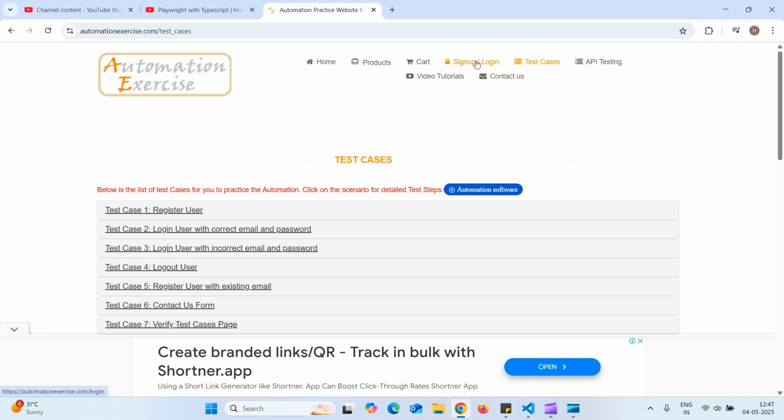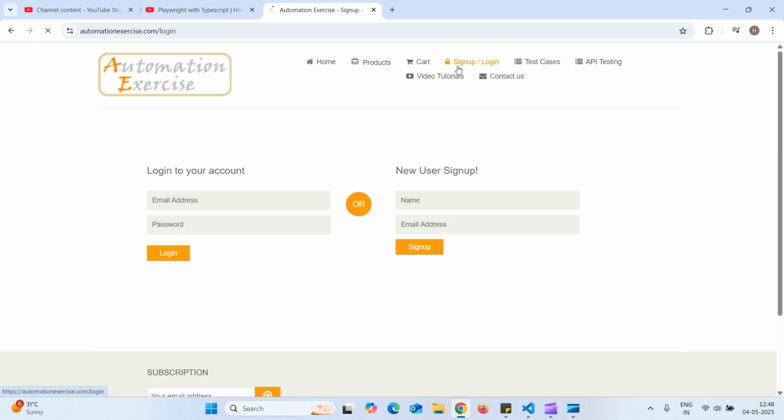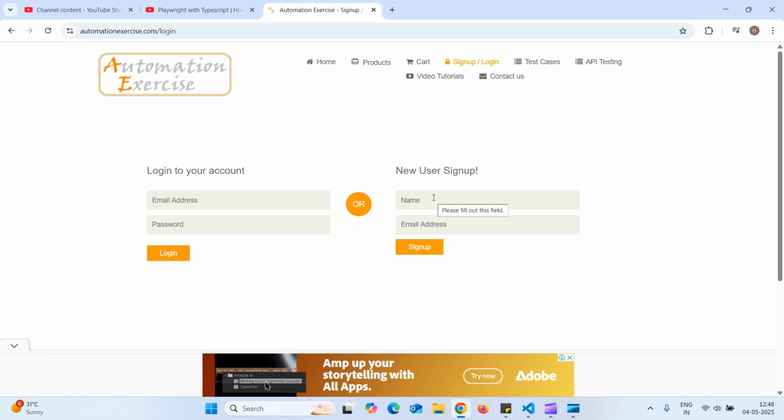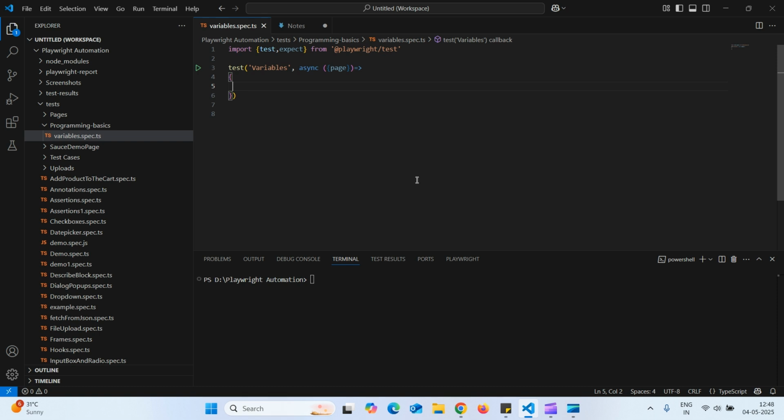Before that, I will create three variables. The first one is to store the URL, the second one is to store the username, and the third one is for the email address, not the password. So first let us create the variables. For the URL I will use let.